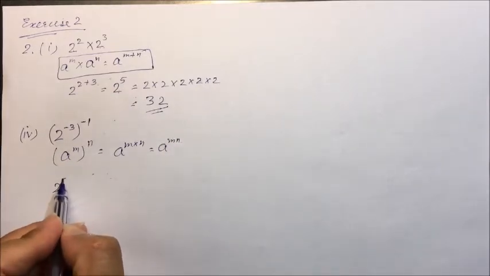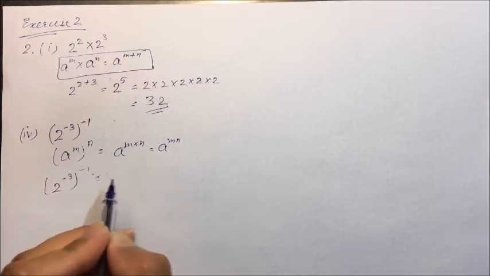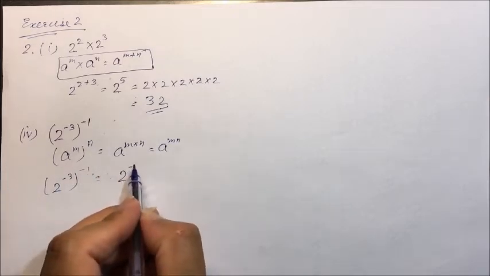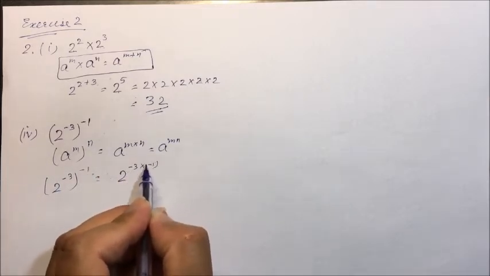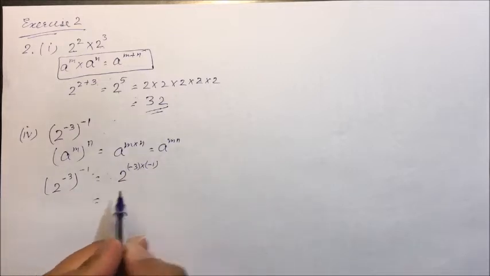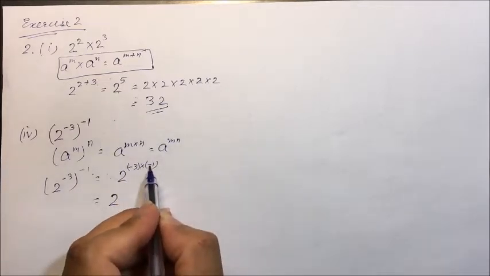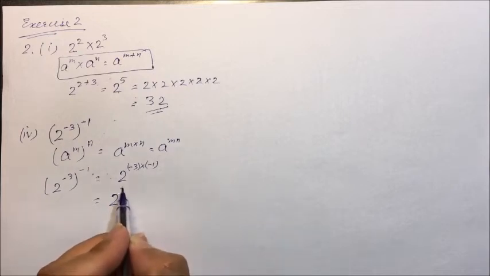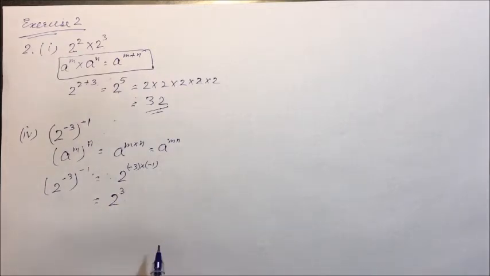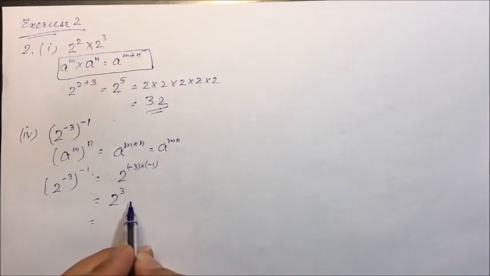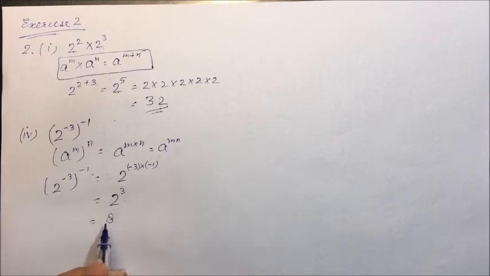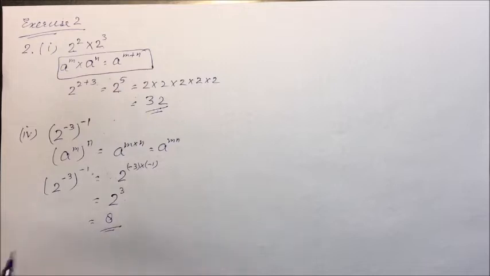So 2 raised to power minus 3, the whole raised to power minus 1, will be 2 raised to power minus 3 into minus 1. So how much will it be? 2 raised to power minus minus, it becomes plus, so 2 raised to power 3. And 2 raised to power 3 is 8: 2 into 2 into 2, we multiply 2 by itself 3 times.